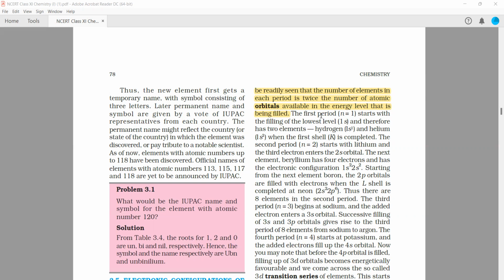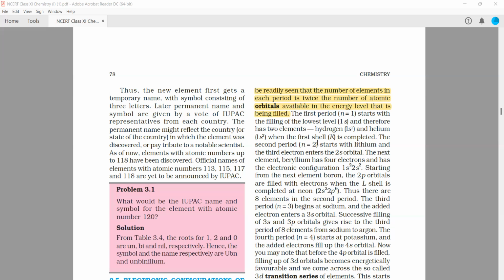Okay, so in one orbital we all know that you can fill a maximum of 2 electrons having opposite spins, because if you put 2 electrons having the same spin, then the quantum number associated with spin, that is the spin quantum number, will be the same, which we don't want. So for n equals 1, how many elements should be possible? How many electrons can you fill in that particular principal quantum number orbital? It is only 2, 1s1 and 1s2. So period number 1 has to have only 2 elements. So it is hydrogen and helium, we know that.